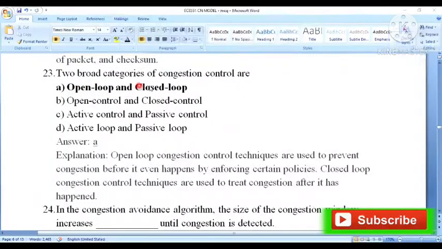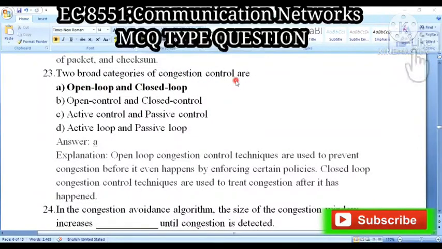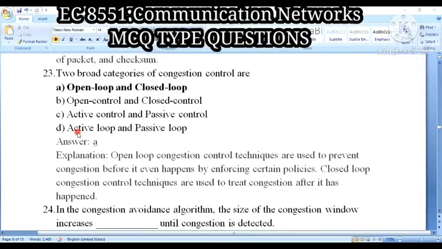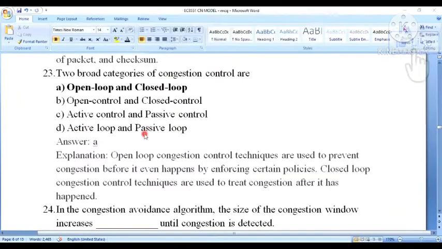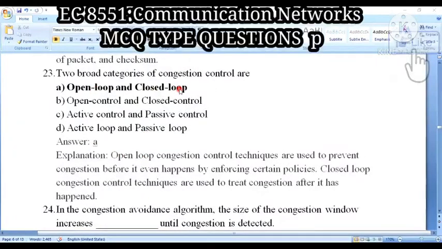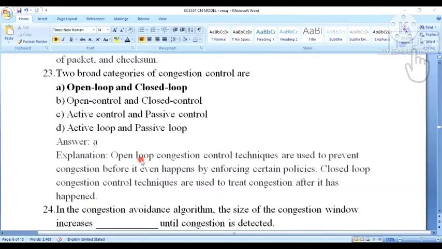Next question. Two broad categories of congestion control are dash. Option A, open loop and closed loop. Option B, open control and closed control. Option C, active control and passive control. Option D, active loop and passive loop. So your answer will be A, that is open loop and closed loop. Let us see whether this answer is right or wrong.